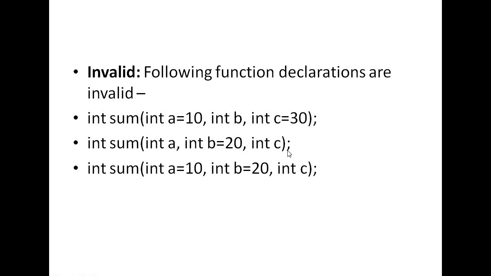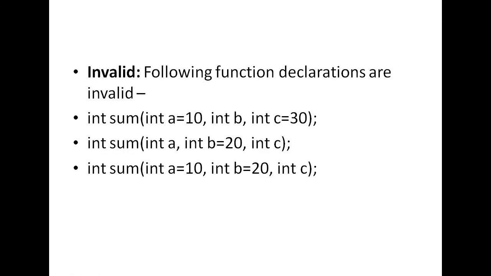This is also an error because default values are given from right to left. Here also this is an error because there is no default value for C. So these three are the invalid declarations of default values. Always remember, default values are always given from right to left. Okay, so this is all about default arguments in C++.